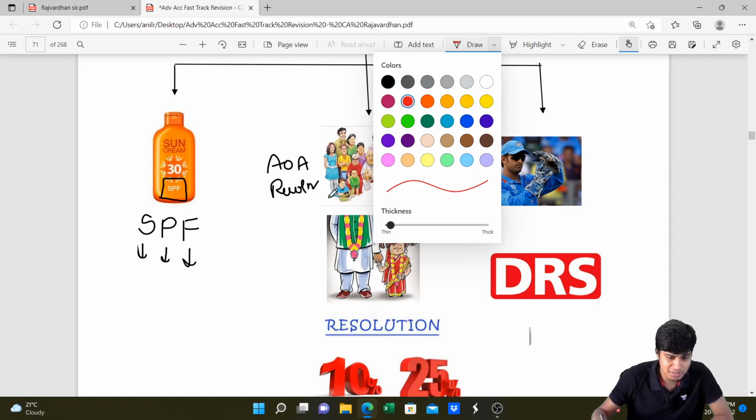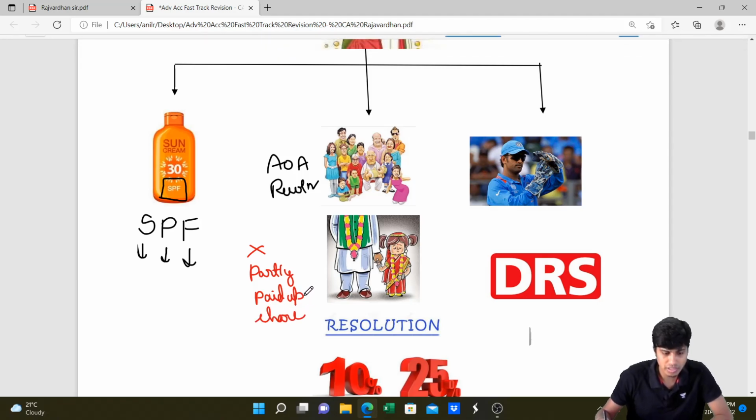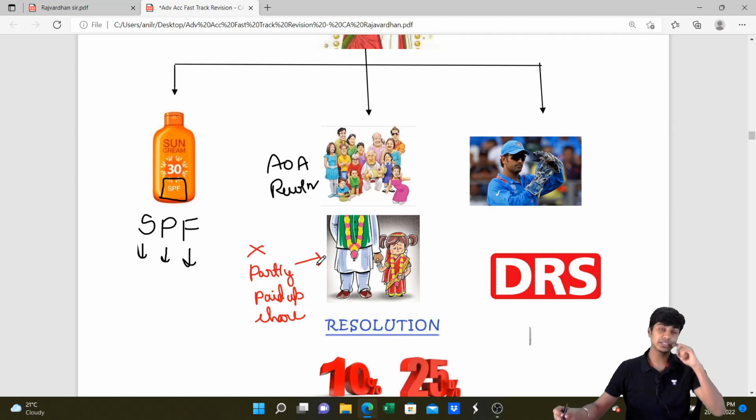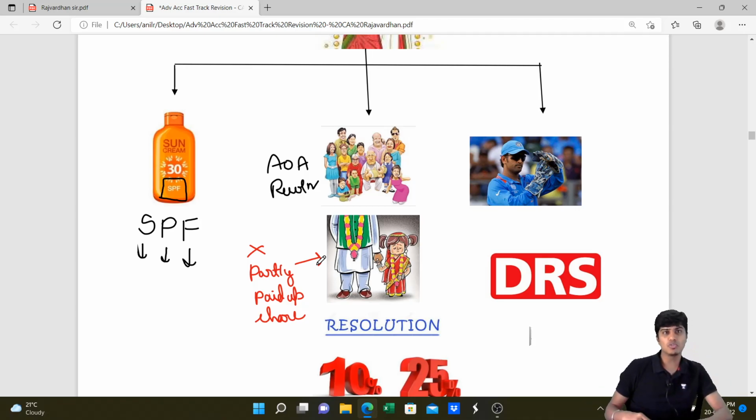What is this symbolizing? No buyback for partly paid shares. In order to buy back a share, the share has to be fully paid up. It cannot be a share of rupees 10, 4 rupees paid up. It should be a share of rupees 10, 10 rupees fully paid up. Only then the company can go for buyback.